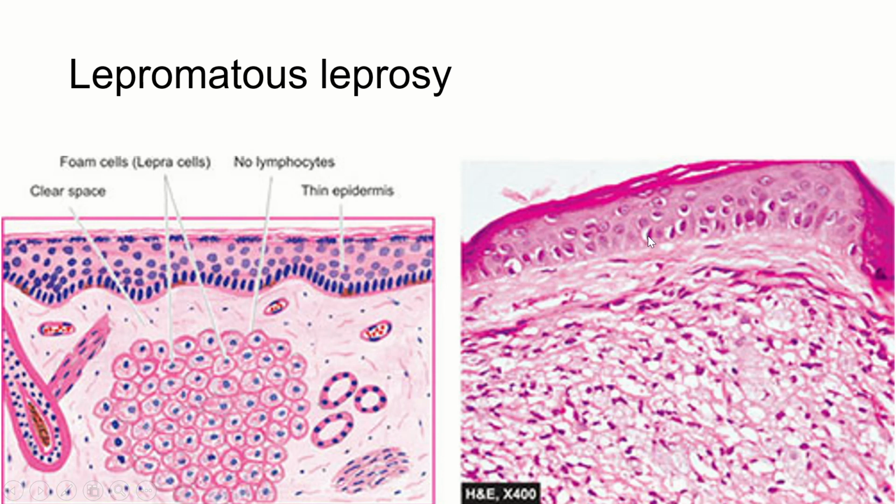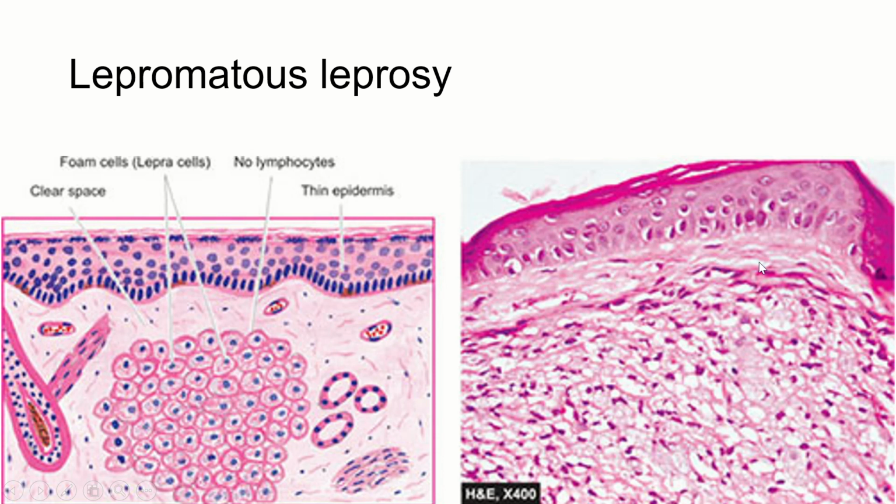This was a diagrammatic representation of the histological findings. When you look at the microscopic picture, again you can see this is a thinned out epidermis. There are no rete ridges or rete pegs. You have a clear zone. There is no cell or very few cells over here.